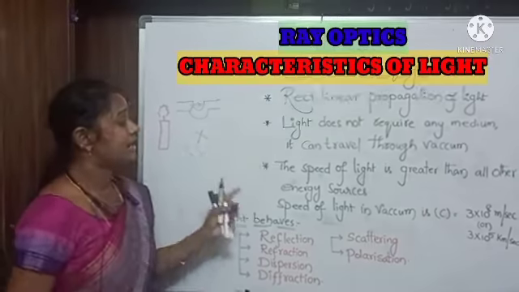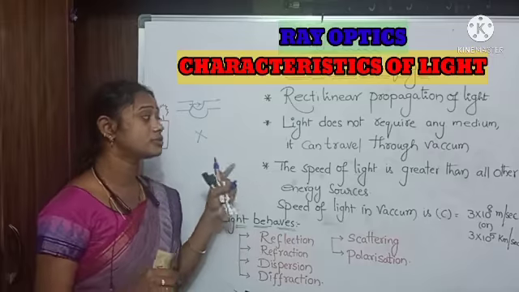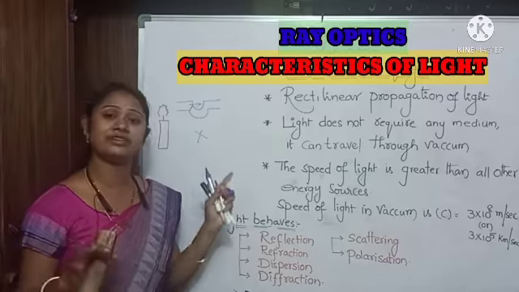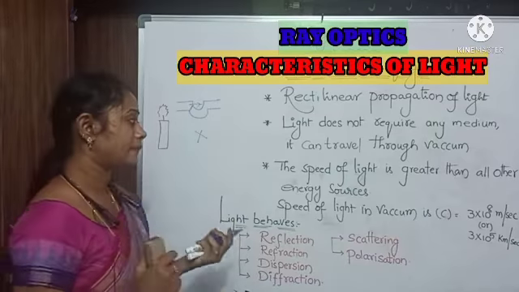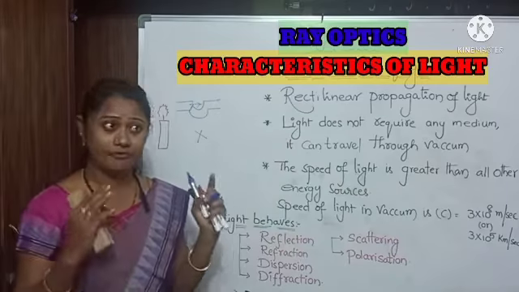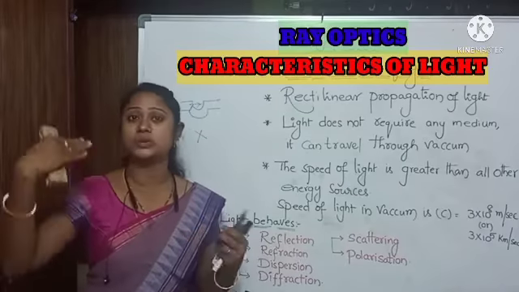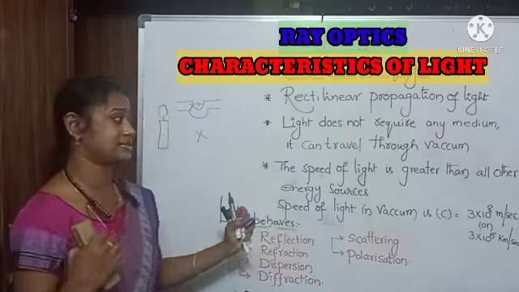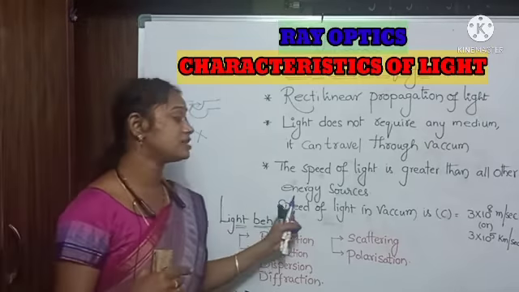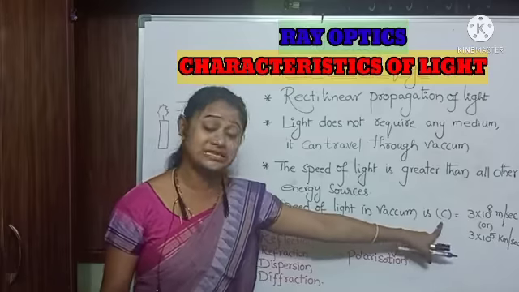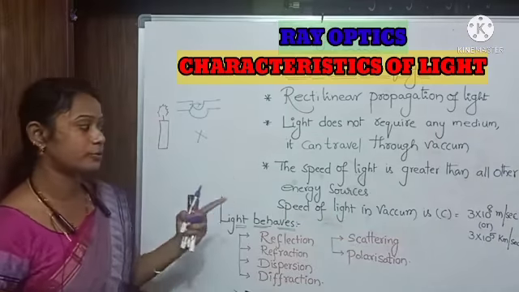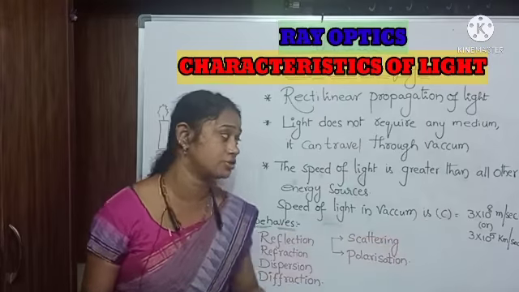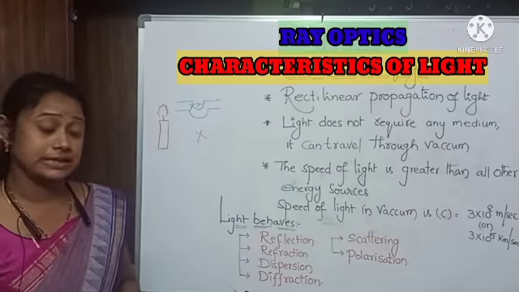Next, light doesn't require any medium to travel. It can travel through vacuum. There need not be any medium. It can travel in free space, in vacuum also. Next, the speed of light. When we compare other energy resources in the universe, light has the greatest velocity. The speed of light in vacuum, denoted with C, is equal to 3 into 10 to the power of 8 meters per second. When we convert it to kilometers, that is 3 into 10 to the power of 5 kilometers per second.